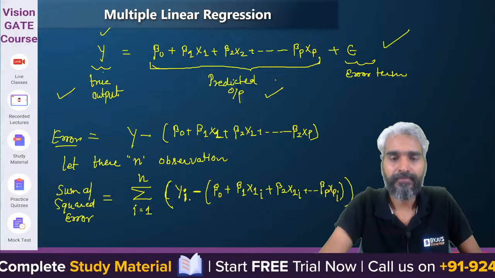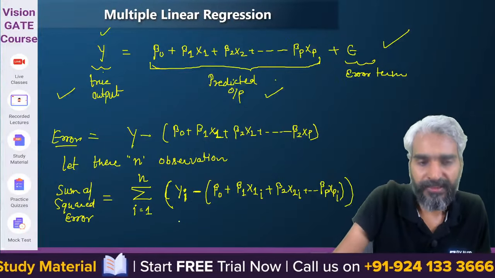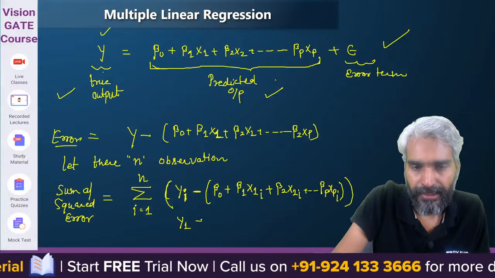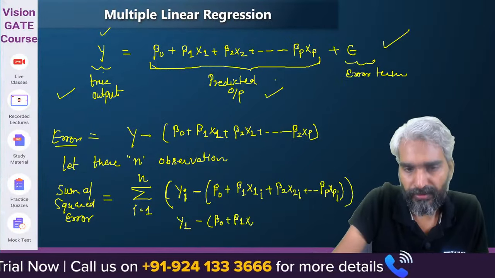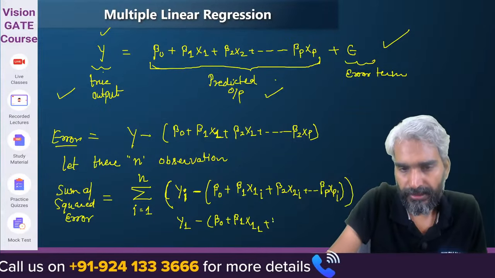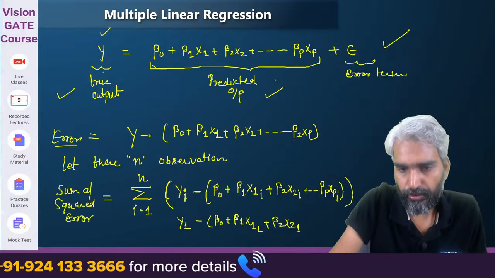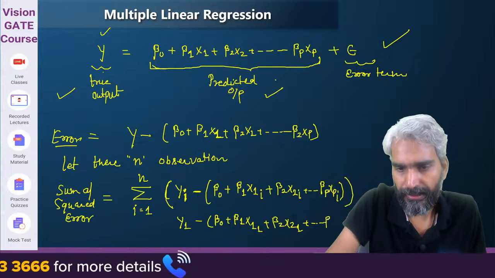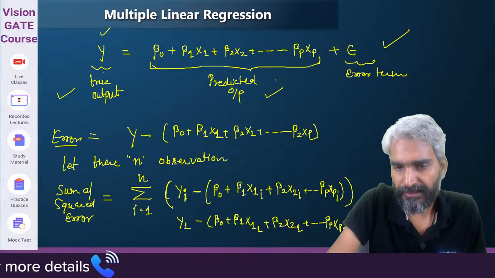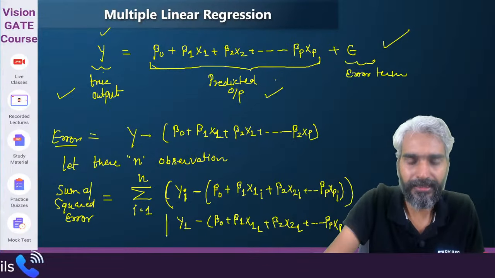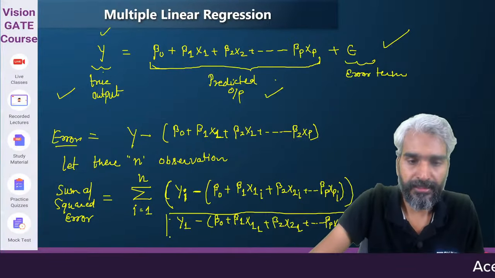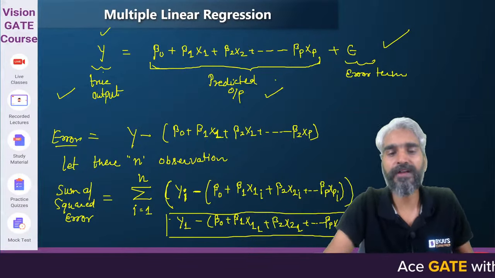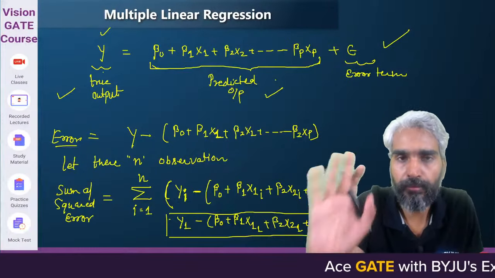If you think of this, this is actually y1 minus (beta 0 plus beta 1 x11 plus beta 2 x21, up to beta p xp1). So this is nothing but the error with respect to the first observation. Yes or no?